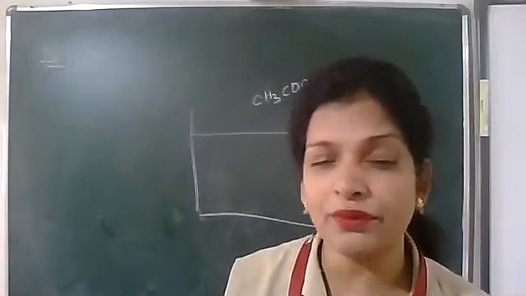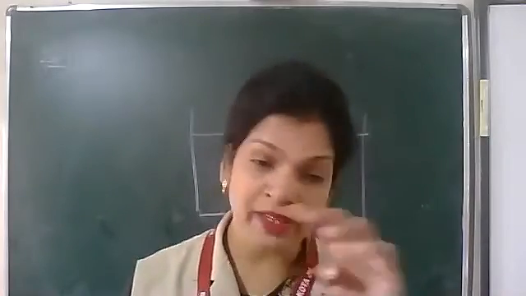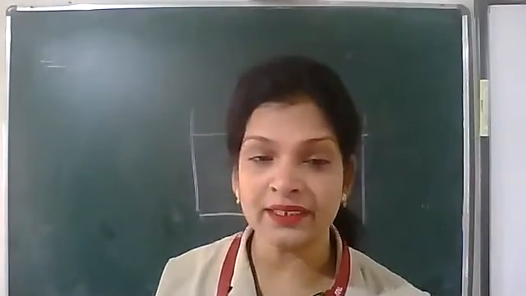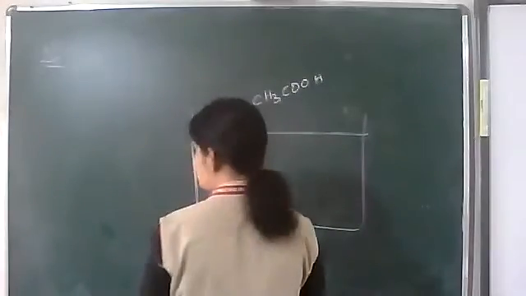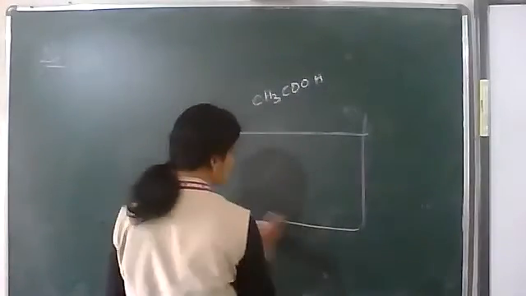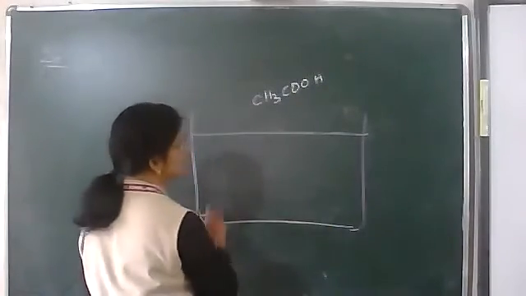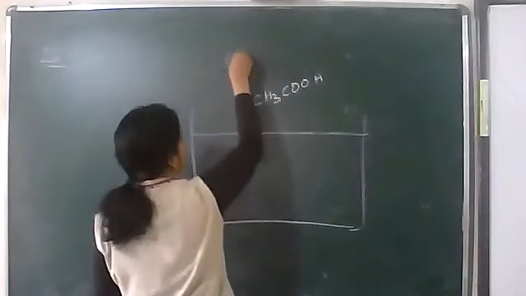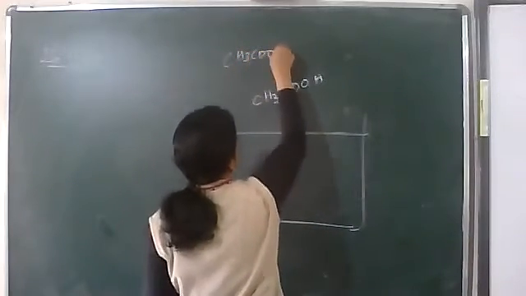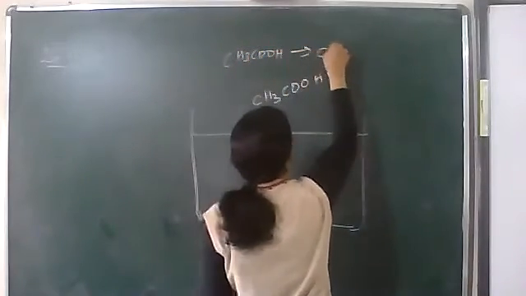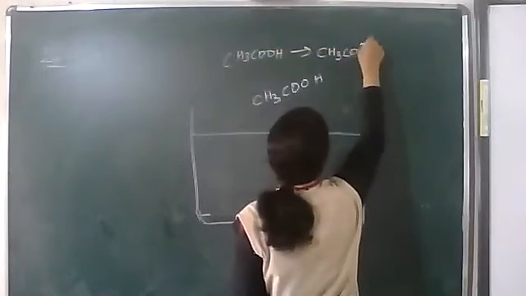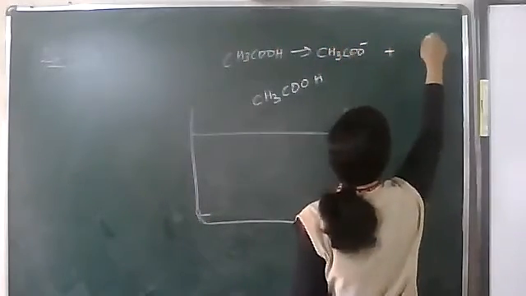Only very few got dissociated. We call it a weak electrolyte. So if I put 80, only 5 got dissociated. CH3COOH dissociates into CH3COO minus and H plus.